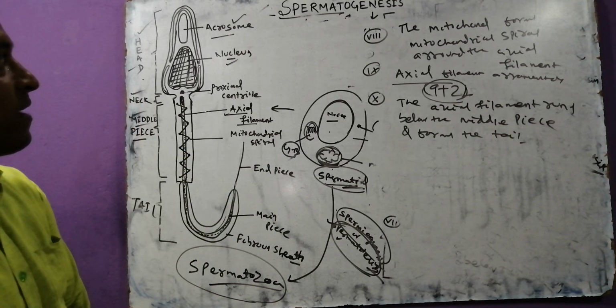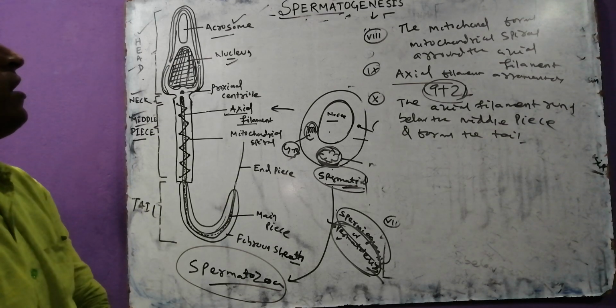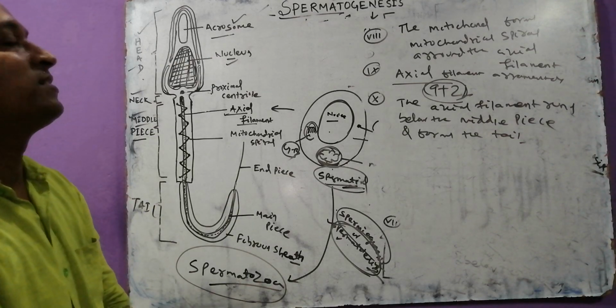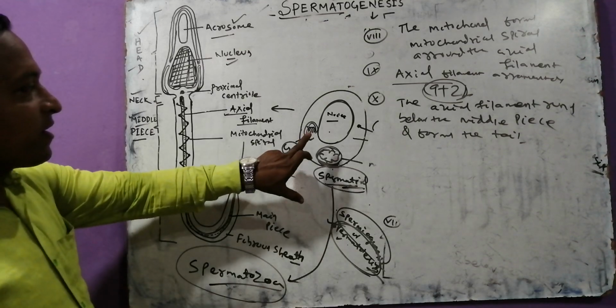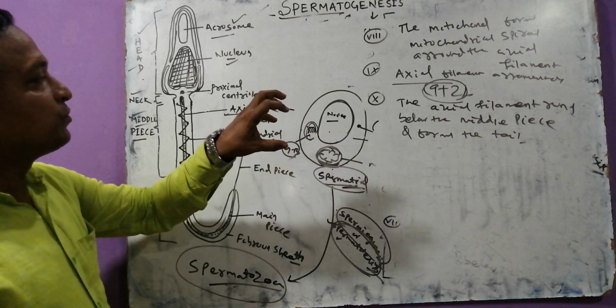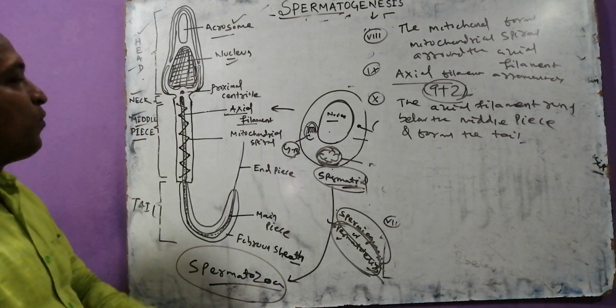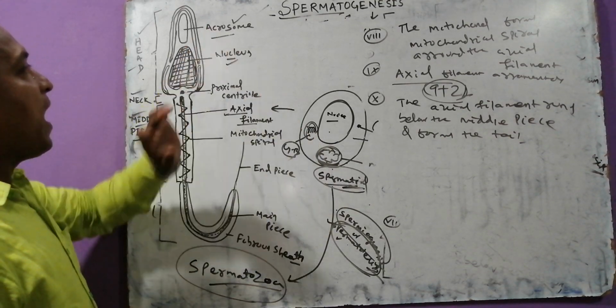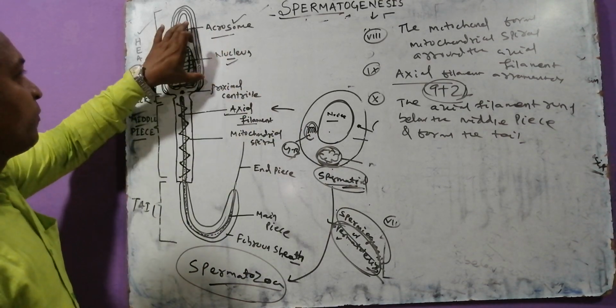Okay, try to guess, my dear. This is the basic structure of which genesis? Spermatogenesis. First, the nucleus becomes elongated by losing water. The Golgi body changes into acrosome. The acrosome and nucleus combine to form the head.